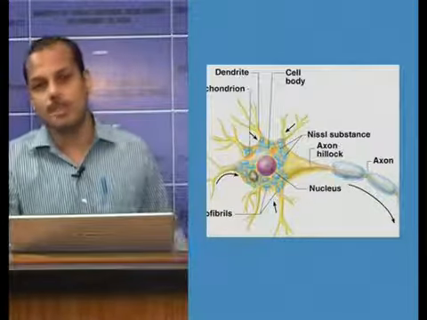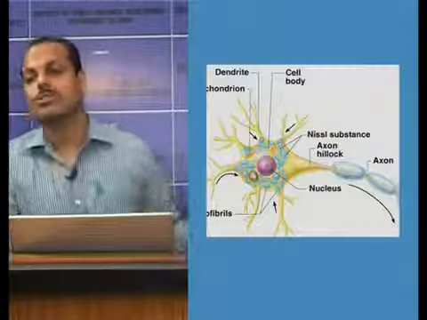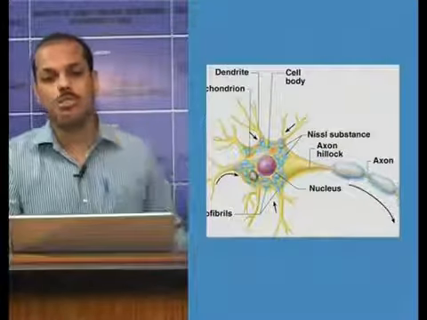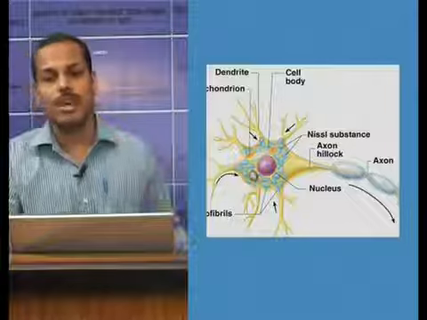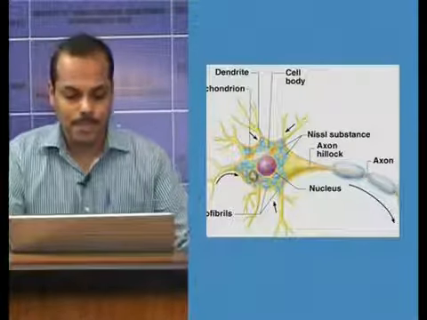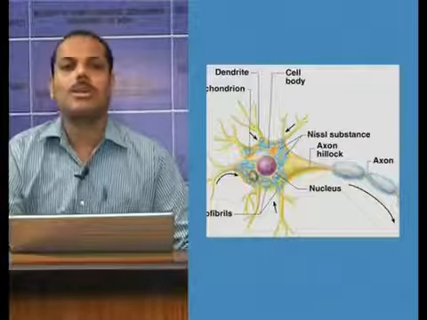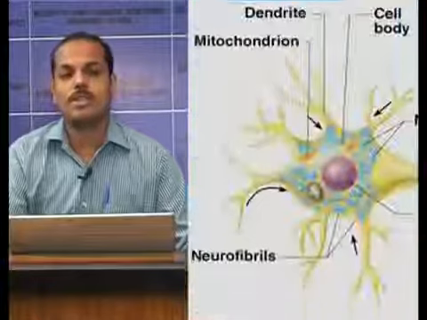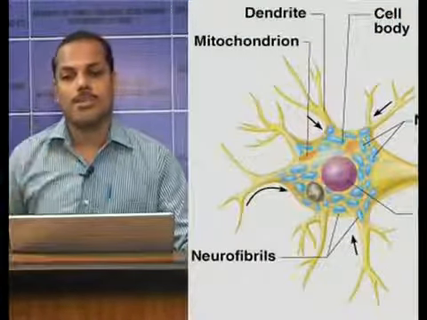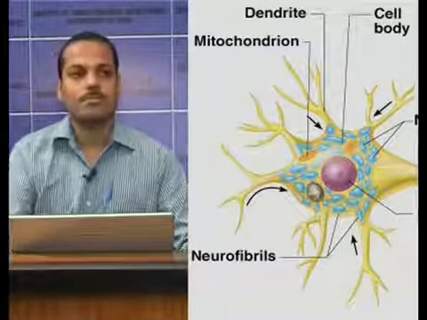So Nissl granules are seen all around the cell body except at the axon hillock, and once the neuron is fatigued or any injury is there, the Nissl granules disappear and reappear after recovery. The third structure commonly seen in the cell body is the mitochondria. It is present in the soma and the axon, and it is the site of production of ATP.